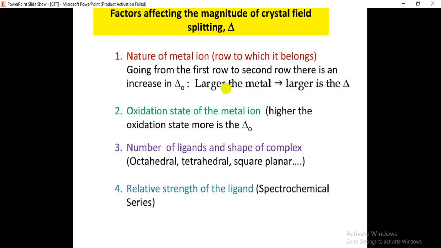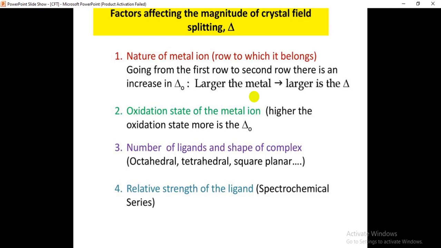Why? Because if the size of the metal increases, what will happen? The lobes of the orbitals also increase in size. There will be repulsions. More repulsion can take place between the metal orbitals as well as ligand orbitals. Is it clear for you? As the size of the metal increases, the repulsion between the metal orbitals and the incoming ligand orbitals will be more.